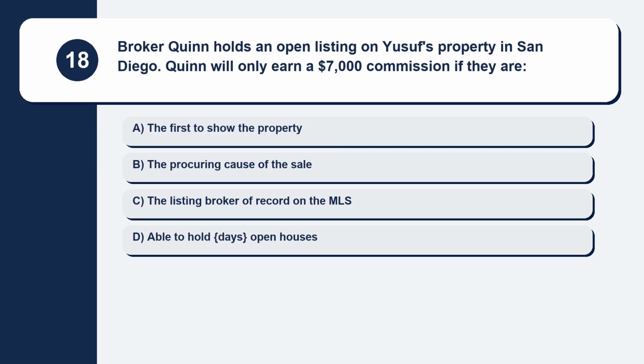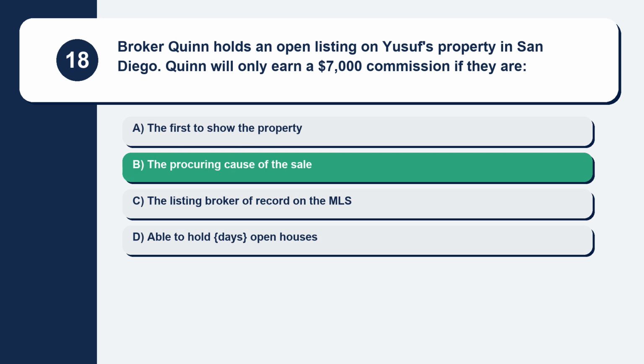Question 18. Broker Quinn holds an open listing on Yusuf's property in San Diego. Quinn will only earn a $7,000 commission if they are. Here are your options. Option A, the first to show the property. Option B, the procuring cause of the sale. Option C, the listing broker of record on the MLS. Option D, able to hold open houses. The correct answer is option B, the procuring cause of the sale.